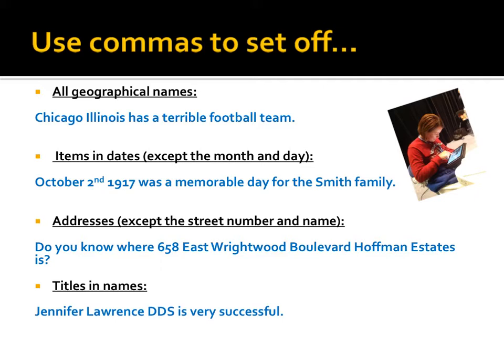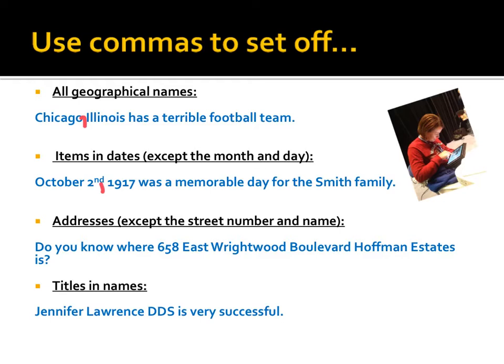The first sentence reads, "Chicago, Illinois has a terrible football team." The comma goes in between Chicago and Illinois to demonstrate that Chicago is a city within Illinois. In the second example, items and dates, it reads, "October 2nd, 1917 was a memorable day for the Smith family." The comma comes after the date and before the year.